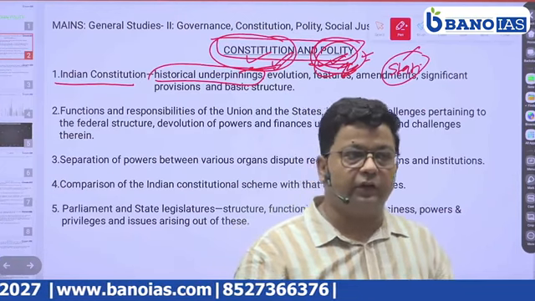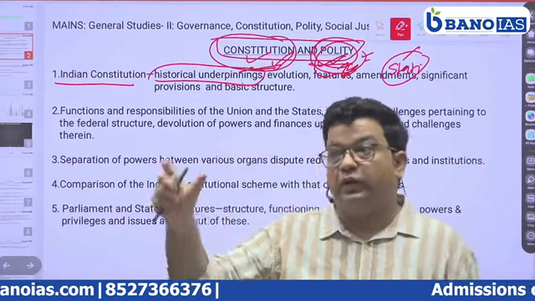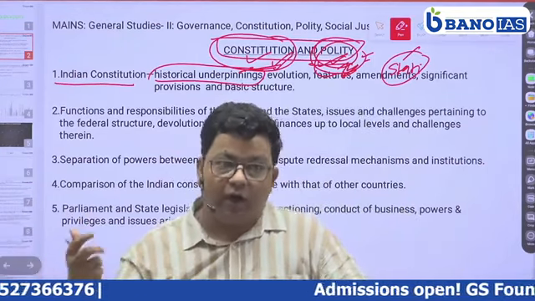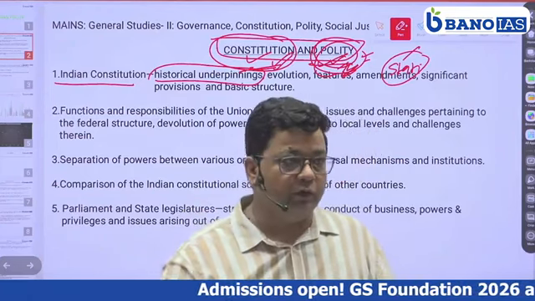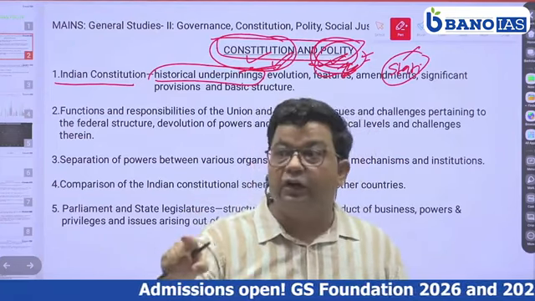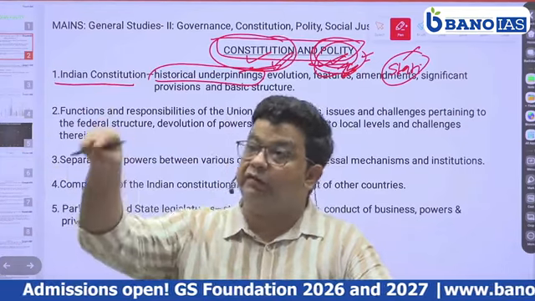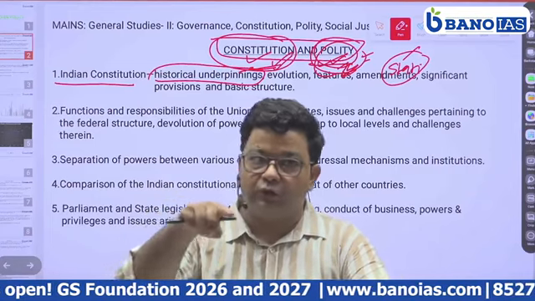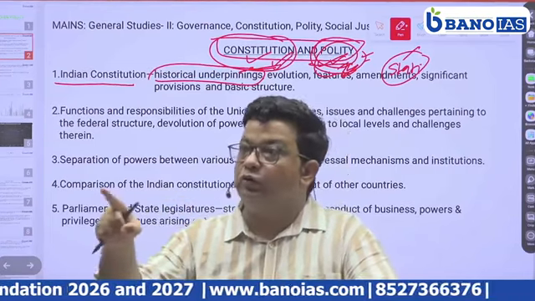That's why UPSC has clearly mentioned that we need to study both the theory and its implications when the organs function. Like there is one term, judicial review, that is related to judicial overreach, judicial activism. So the Supreme Court or judiciary in India has the power of judicial review, but it is not allowed judicial activism.